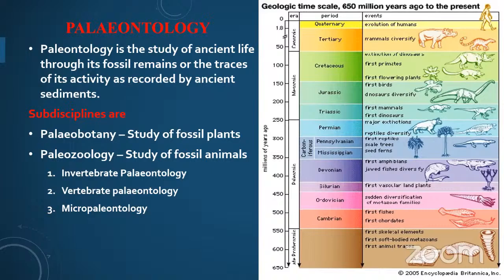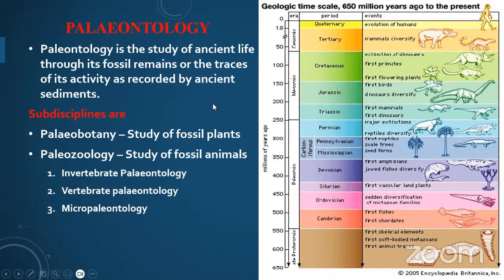In the Cretaceous, we can find the first primates, evolution of dinosaurs and first flowering plants. After that, in the Cenozoic era, the Tertiary and Quaternary periods, we can find the evolution of humans and diversification of mammals.